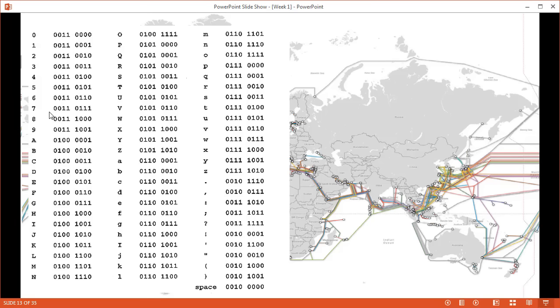Every character, every number, and every letter from A to Z in small capitals and in uppercase, as well as symbols, has its own unique format of ones and zeros, of electric current there or not there, by which they get communicated. And of course, each one must always be unique. Otherwise there would be duplication and the other end would not know, is it this letter or this letter? So of course they must always be unique.